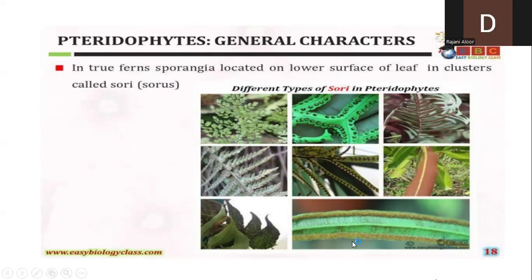Okay, so you can see here, this is the base of the leaf and all these sporangia, they are developed in a group. They're not single like this. They're developing in a group. This is called as sori or sorus.